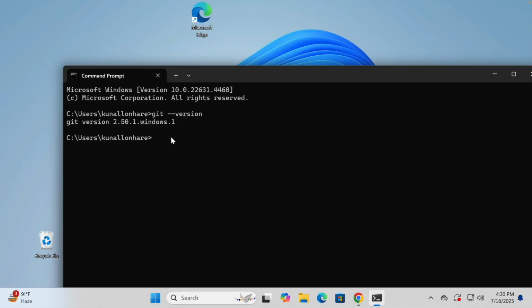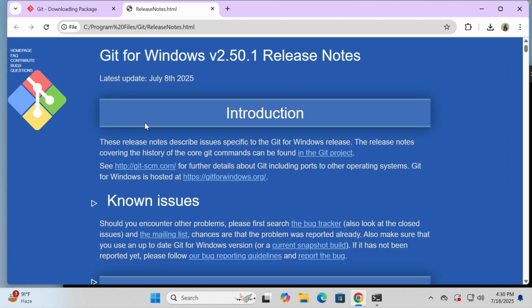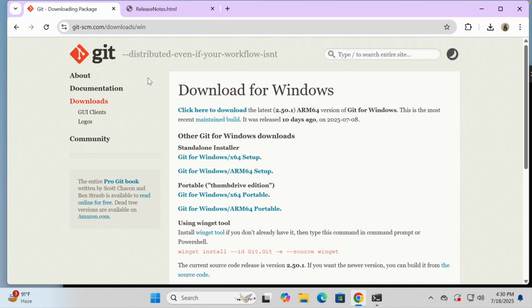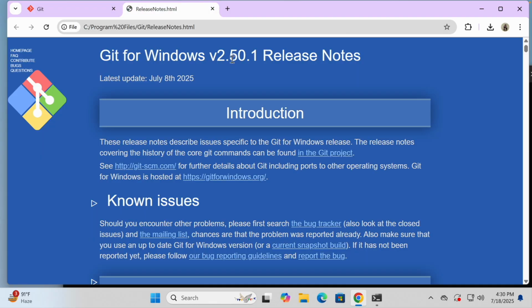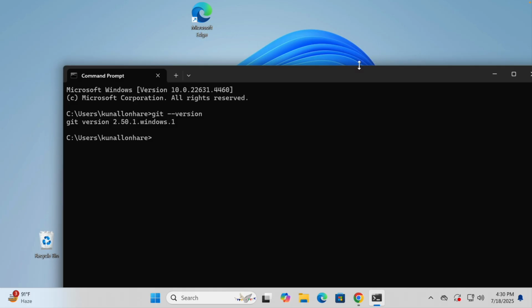By the way, there are various ways you can use Git, through the command line, or there are other methods as well, plenty of things. You can go ahead with that, but this is how you can simply set it up.